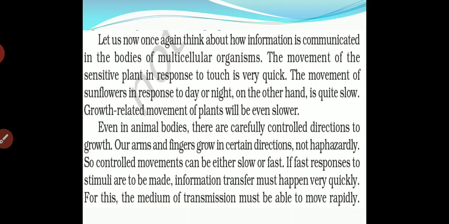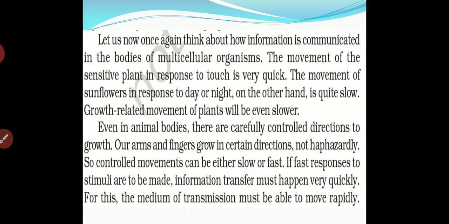If we talk about the animal body, growth is compared to that only. For example, all the organs of the animal body have a limited amount of growth. Up to a limited amount they are able to grow, and further they cannot grow. Our arm and finger grow in a certain direction. We know very well that our finger and arm grow in a certain direction only.